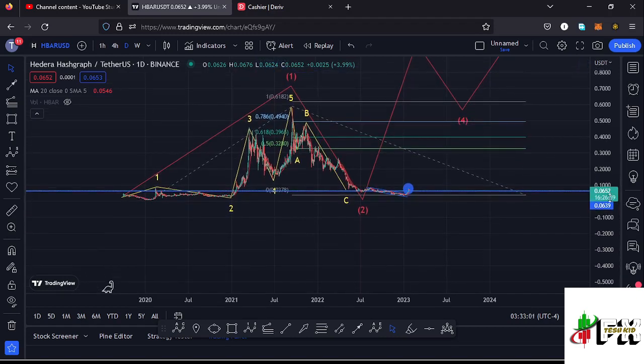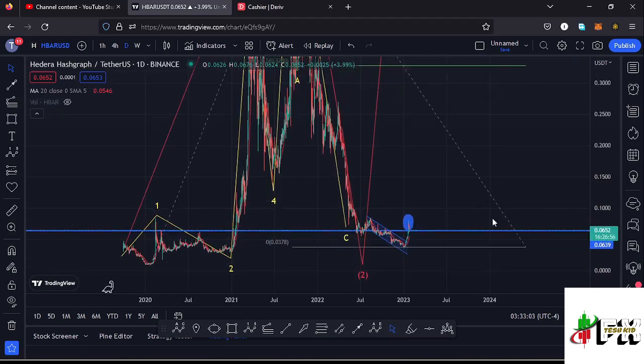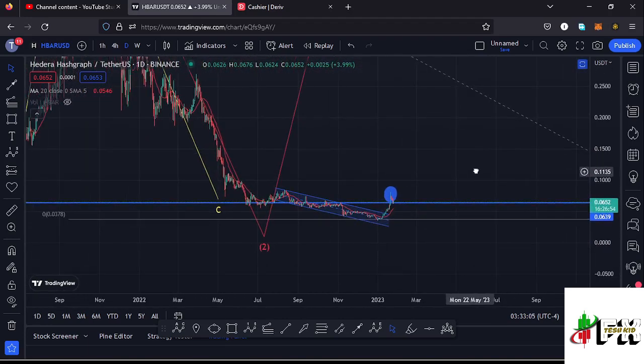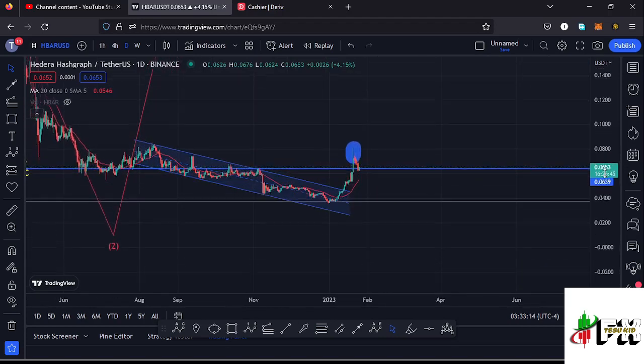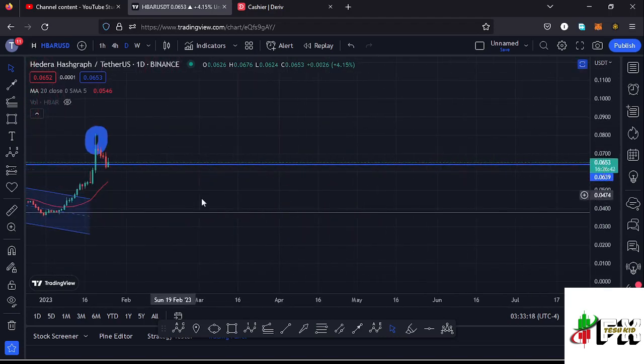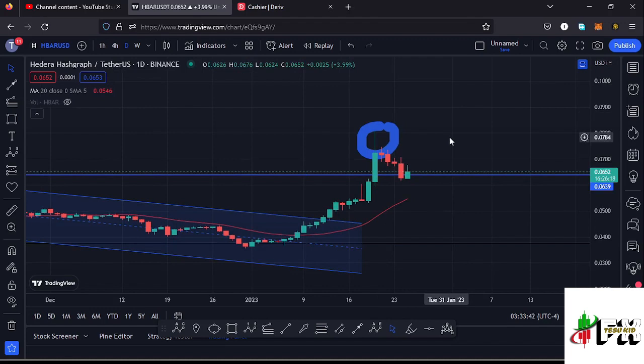Getting to the short-term scenarios that I'm expecting to play out, starting here on the daily chart, you can see that after making our low down there, we saw a very nice bounce to the upside and also made a high at around the $0.08 mark. After making that high, we have been seeing a bit of a pullback here on the charts, and the first indication that we were going to start unlocking lower prices here on the Hbar chart was these daily candlesticks that we have over here, where you can see that we have this long wick to the upper side, which was an indication that the sellers had started to take over the market.